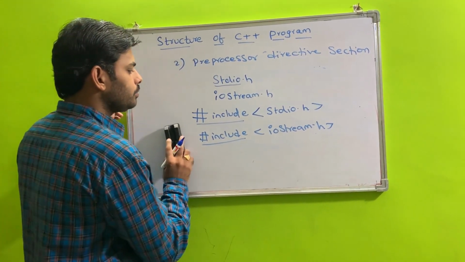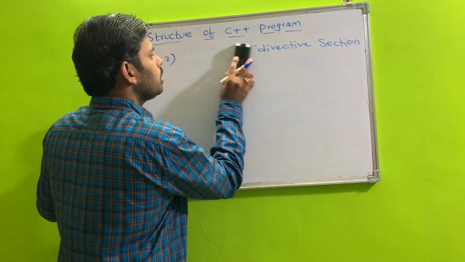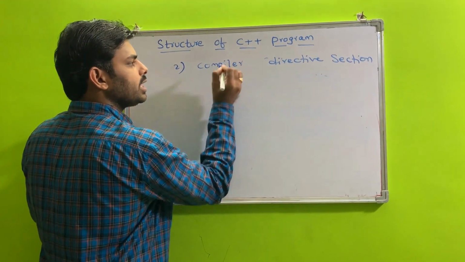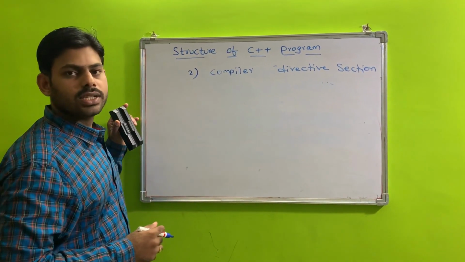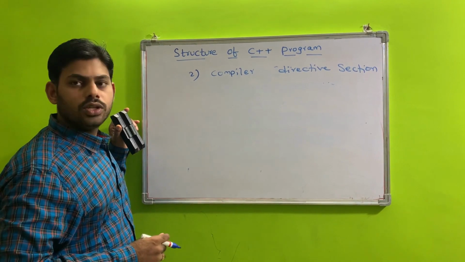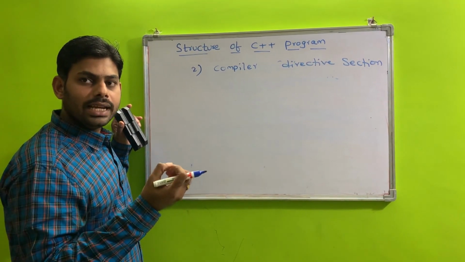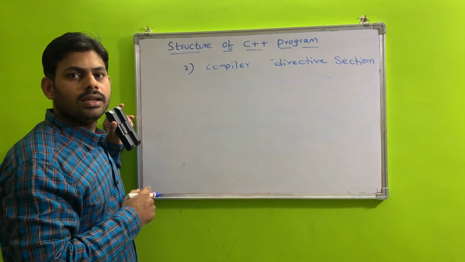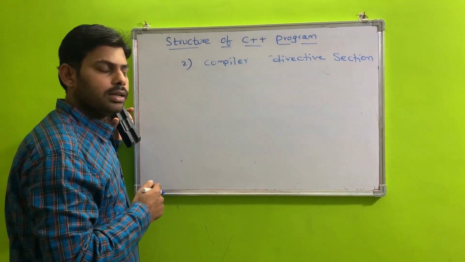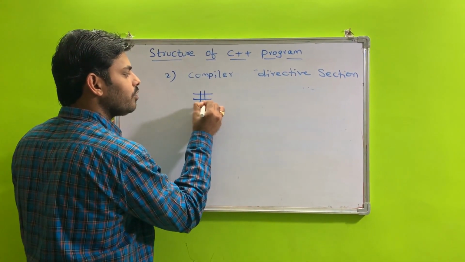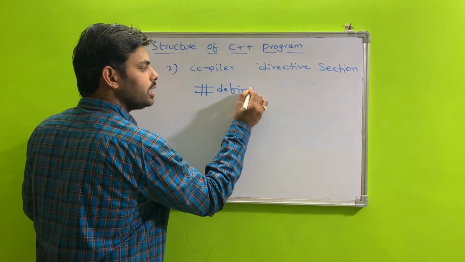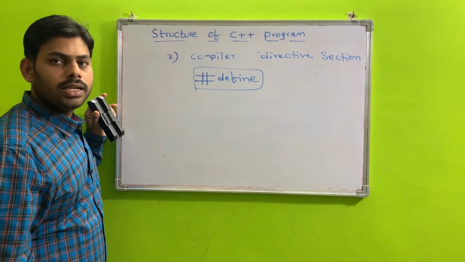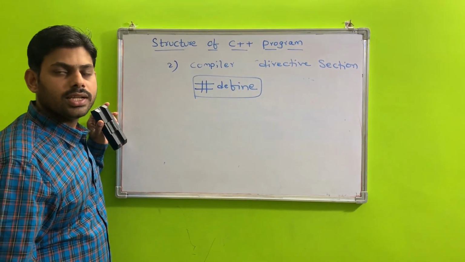The next section is the compiler directive section. The compiler directive section is used to declare some constants and assign values to those constants. It is represented in programming by using the hash define statement. It is a compiler directive, not a preprocessor directive.